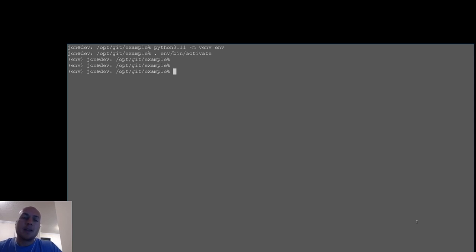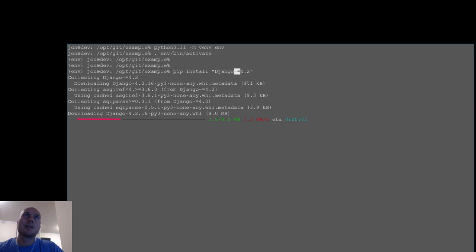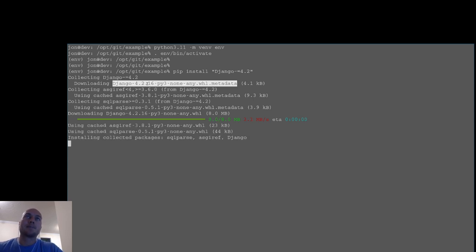Now, the Django LTS version right now is 4.2. So what I'm going to do is I'm going to do pip install Django 4.2. Now you'll see here I've got a double quote. That's because I'm using this tilde equals 4.2. This is going to give me the latest version of 4.2. So like 4.2.16 is what it's got here. Okay, and that just takes a minute to install.